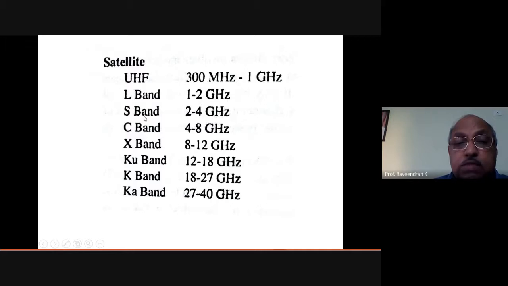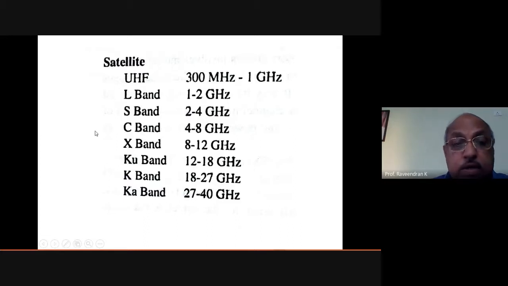Okay, so S band is 2 to 4, C band is 4 to 8 gigahertz, and whenever it is a band for satellite, it is in the range of gigahertz. That you should always understand. It is not megahertz or kilohertz. It is in gigahertz. Then KU band is 12 to 18 gigahertz.